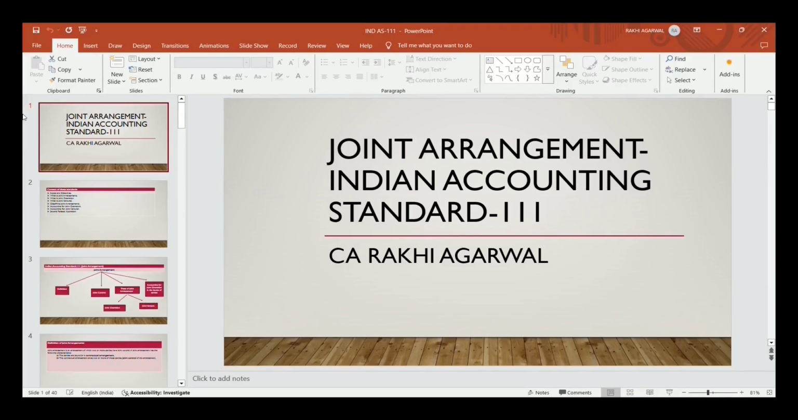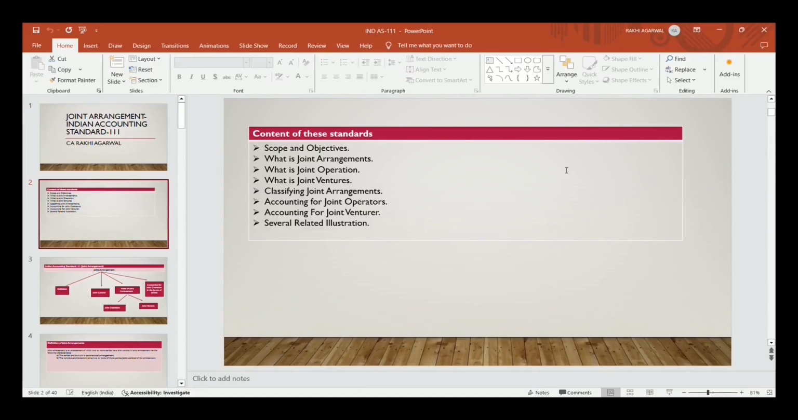Let's start our topic. Content of these standards. What these standards talk about: scope and objectives, what is joint arrangement, what is joint operation, what is joint venture, then classification of joint arrangements, accounting for joint operator, accounting for joint venturer. Several illustrations we also discussed related to questions, ICAI RTP questions, some institute study material questions. So all are covered in this video with the concept.